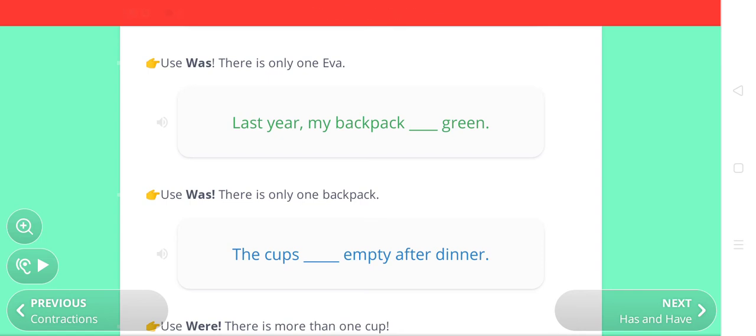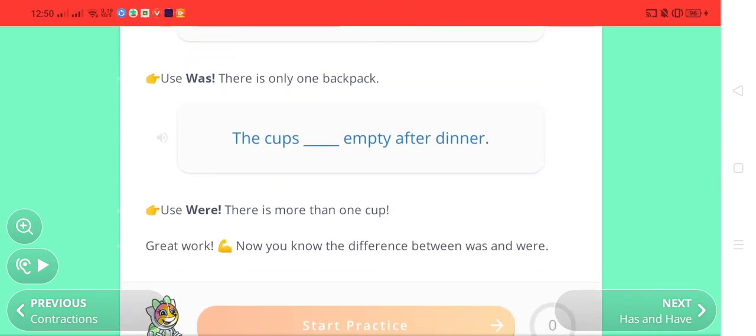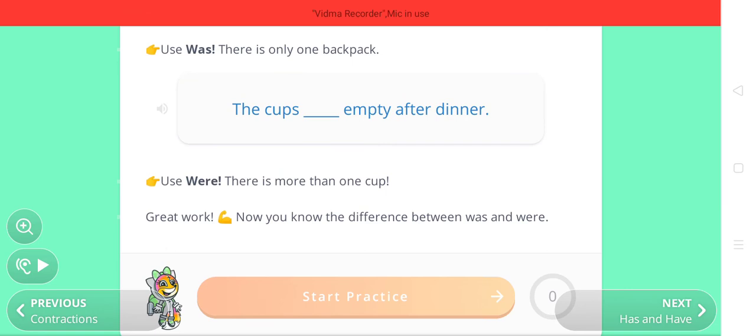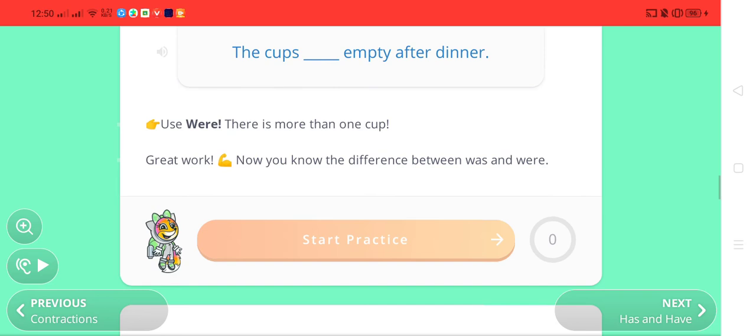Last year my backpack dash green. Last year मेरा backpack green color का था. So we will use was here. Last year my backpack was green. The cups dash empty after dinner. The cups were empty after dinner. Why we used were? Because cups are more than one. It's not just one cup. There are many cups in front of you. So you will use were with the cups. The cups were empty after dinner.